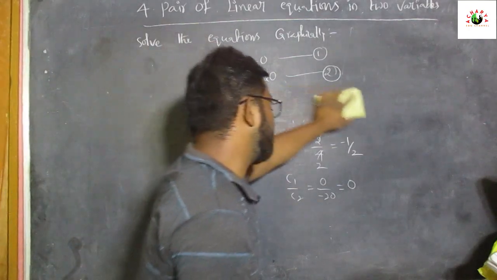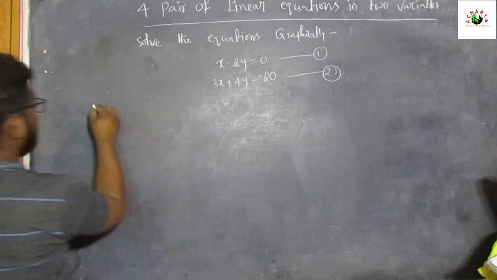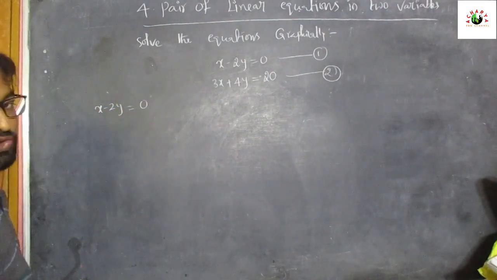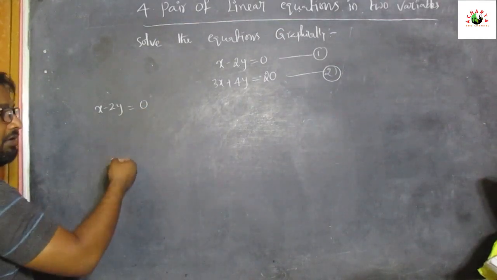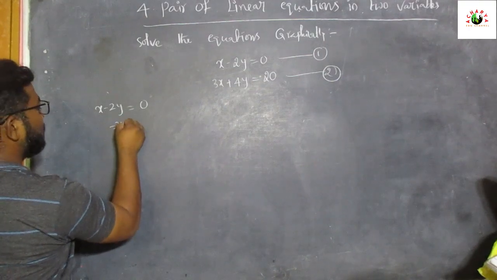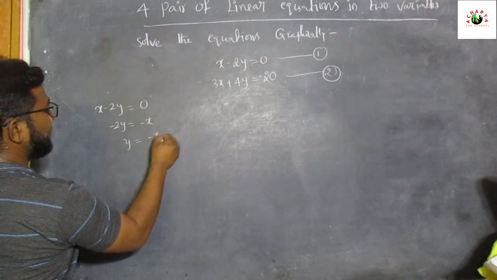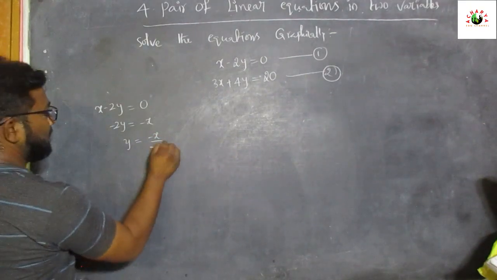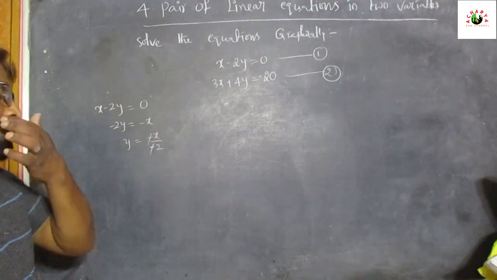Once we have to see here, I will show the first equation. x minus 2y equal to 0. We are taking the values of y. Here minus 2y equal to minus x, y equal to minus x by minus 2. Here minus minus get cancelled, then y equal to x by 2.